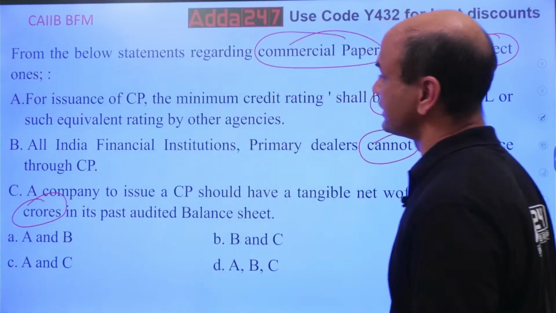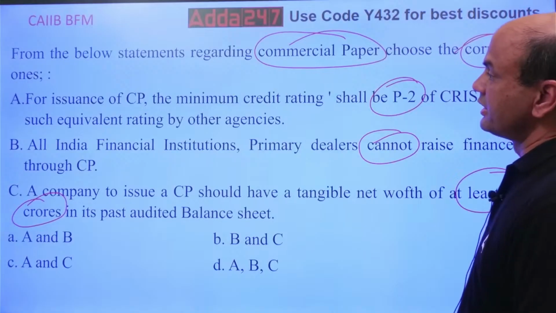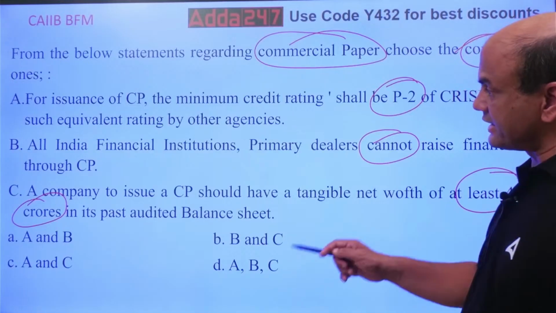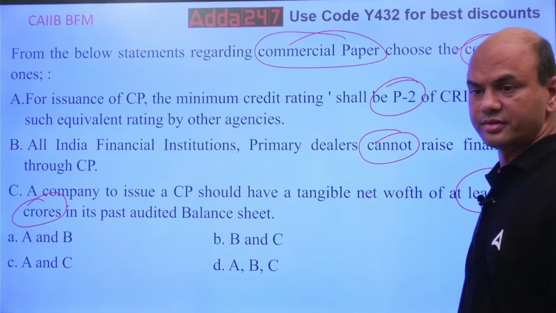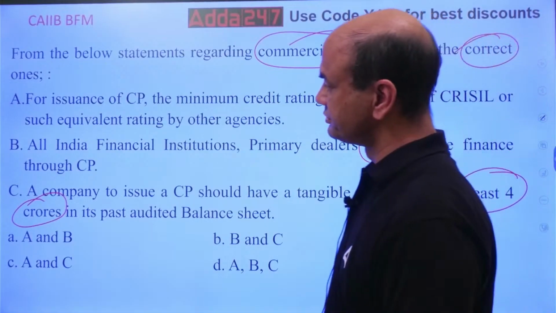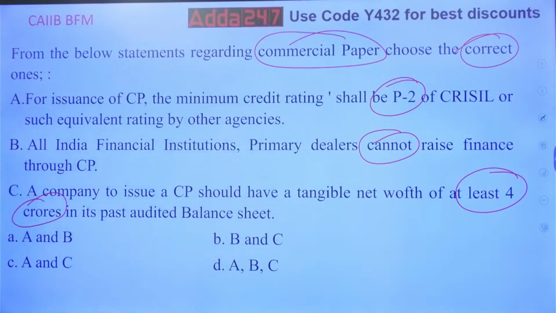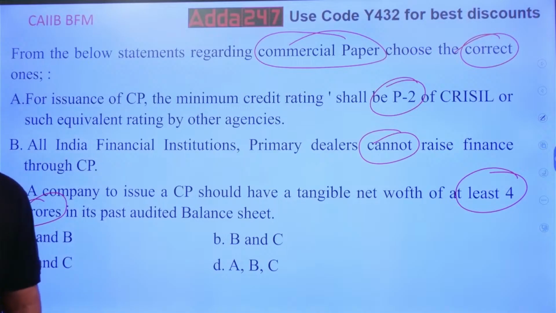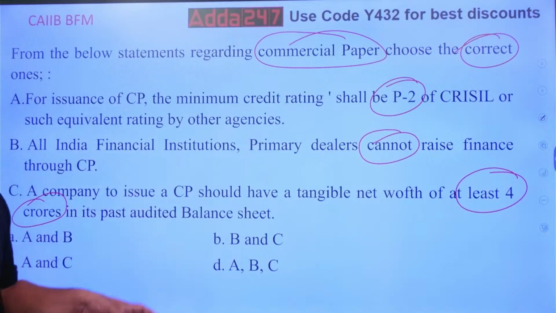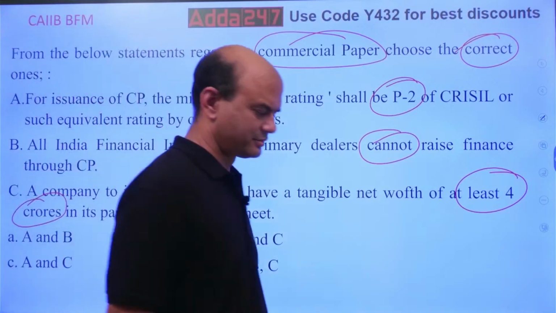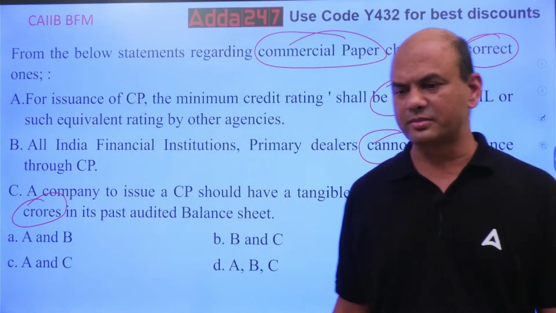So you want the correct one. Is it A and B? Is it B and C? Is it A and C, or is it A, B and C all? Which one? Think. This is given in your module C. In fact, it's given in B also, it's given in D also. Mainly it's in C, but it can be a part of B also, because CP is everywhere, commercial paper.